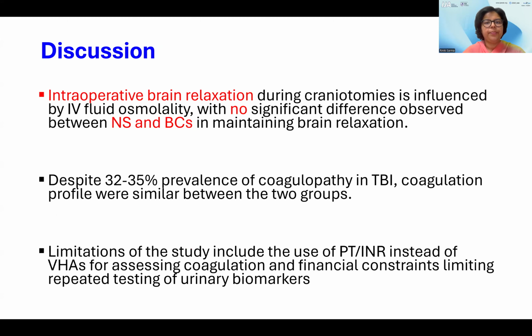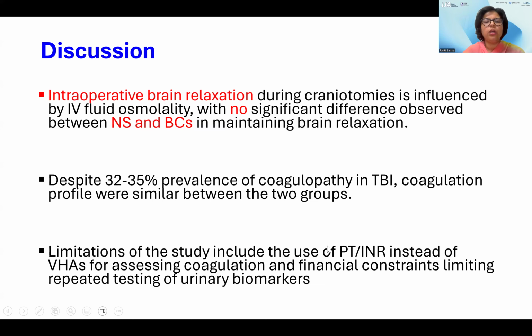this aspect. Intraoperative brain relaxation during craniotomies is influenced by IV fluid osmolality, with no significant difference observed between normal saline and balanced crystalloids in maintaining brain relaxation. Also, despite 32 to 35% prevalence of coagulopathy in traumatic brain injury patients, coagulation profile was similar between the two groups in this study.